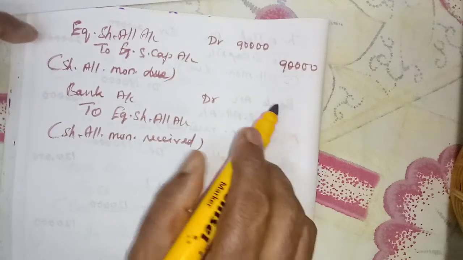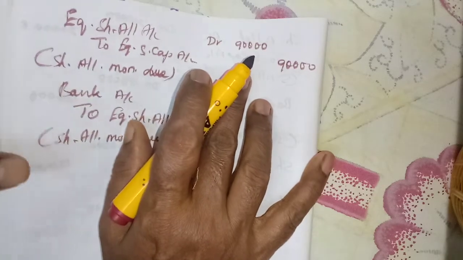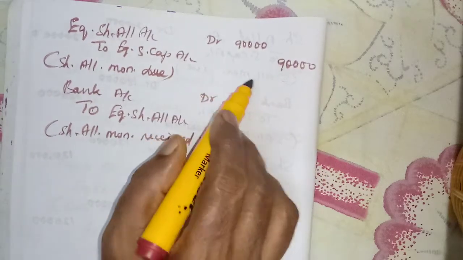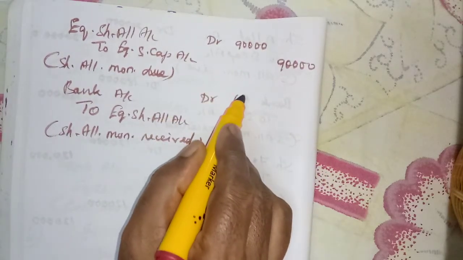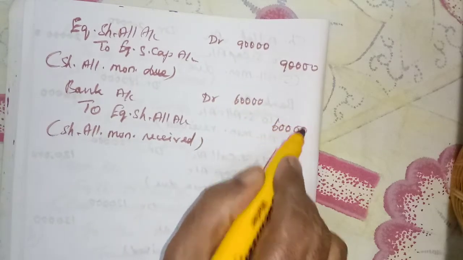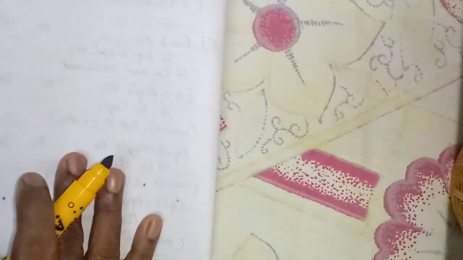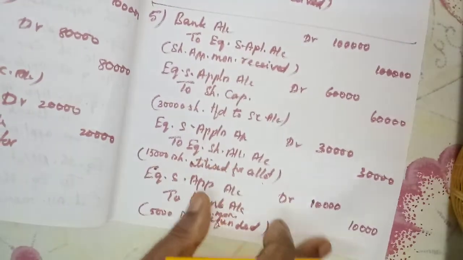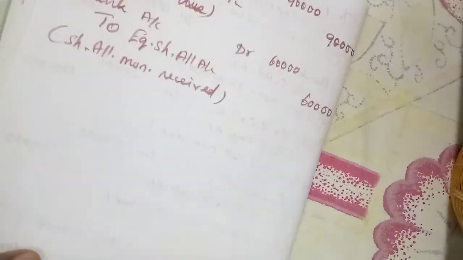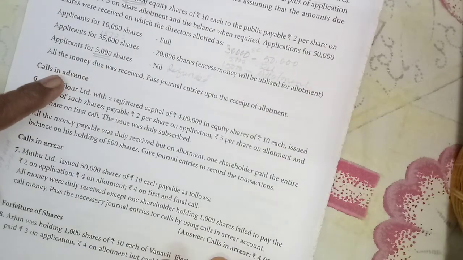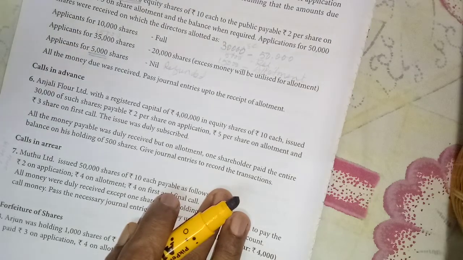Now already that 15,000 shares we have allotted, isn't it? 15,000 into 2, that is 30,000. The remaining 60,000 only we can receive. That 30,000 we need to deduct. So only up to the receipt of allotment they have asked.